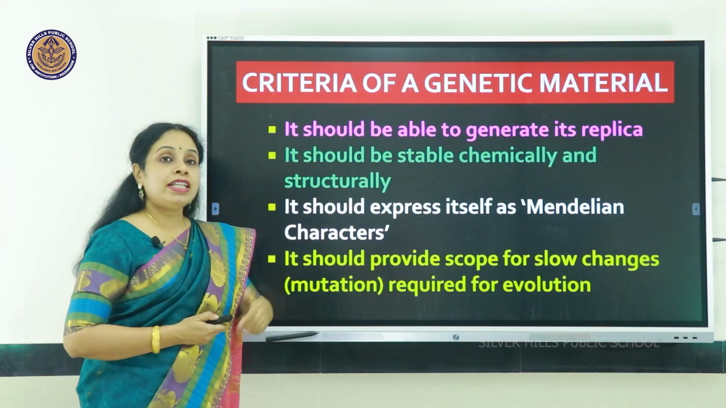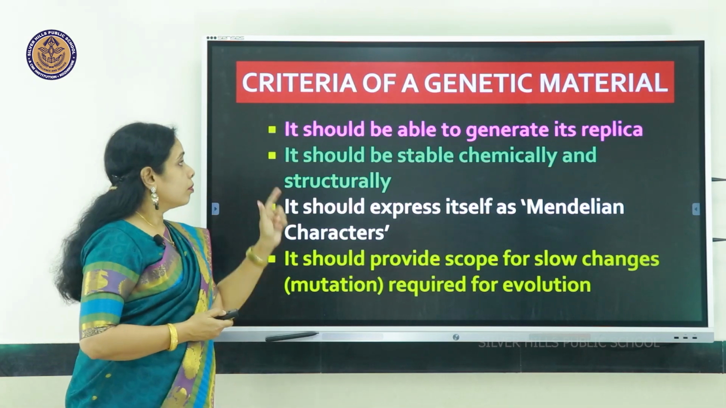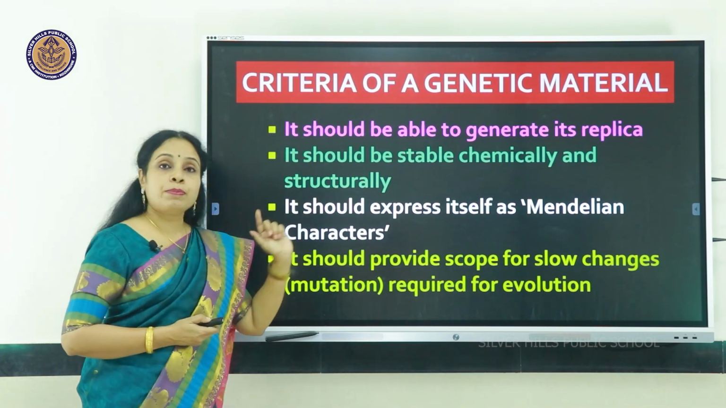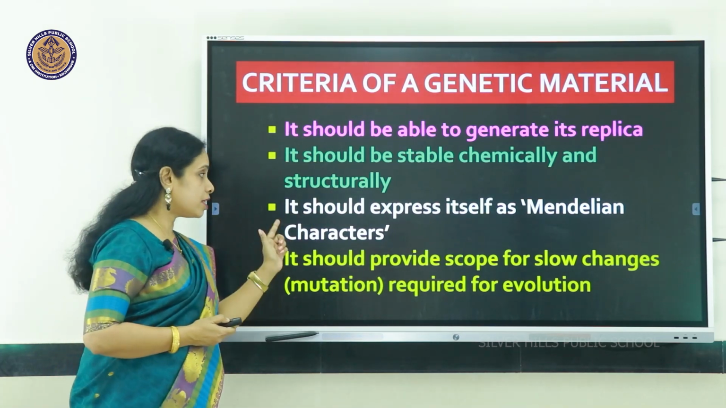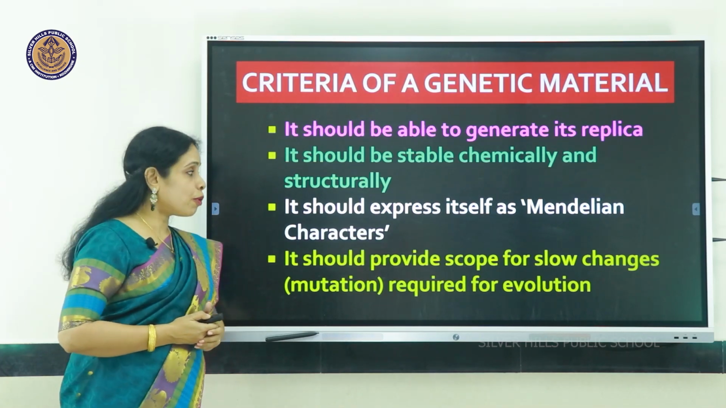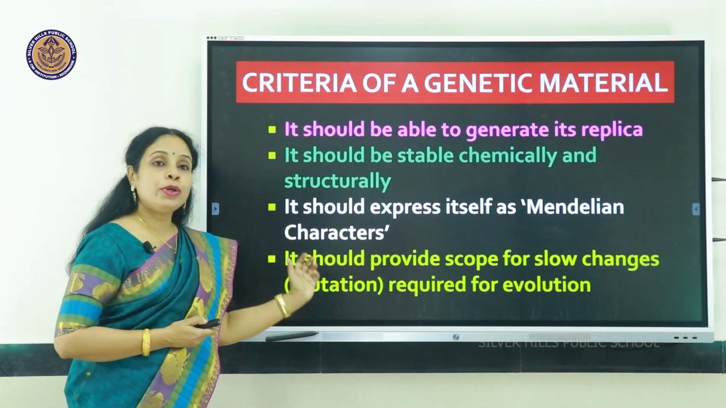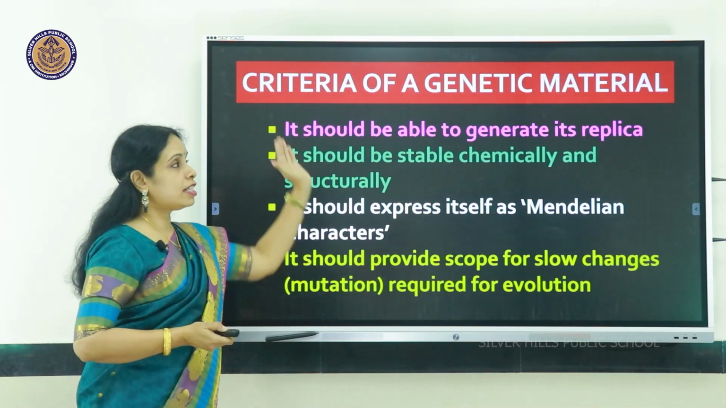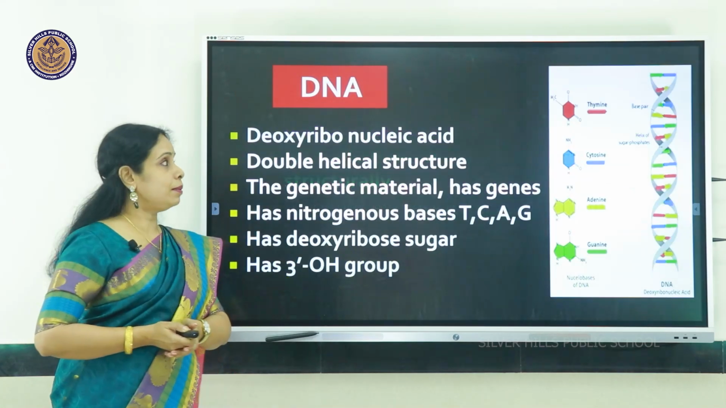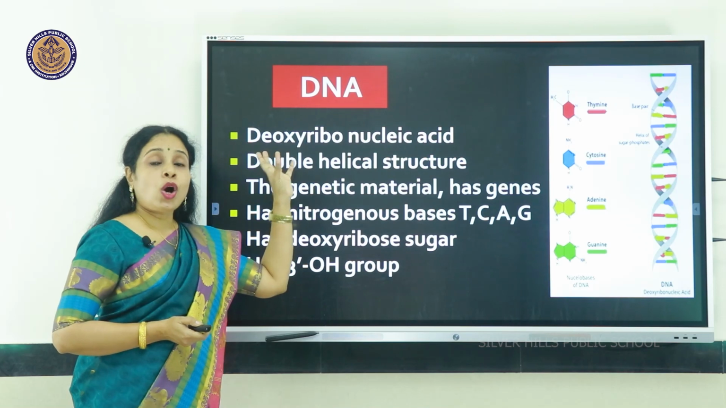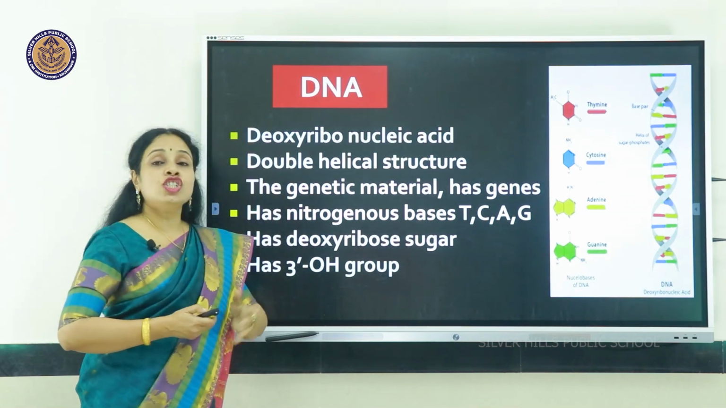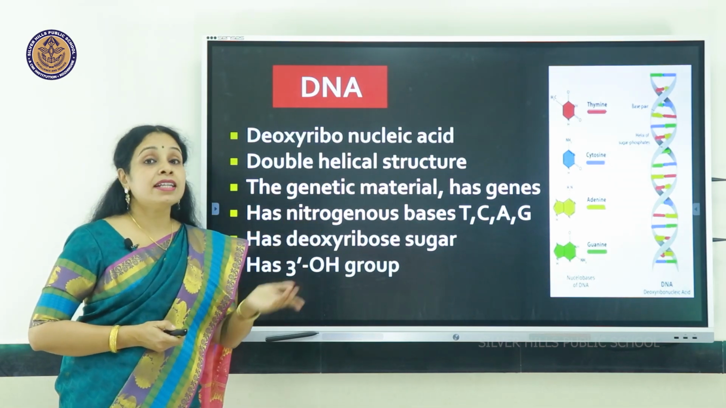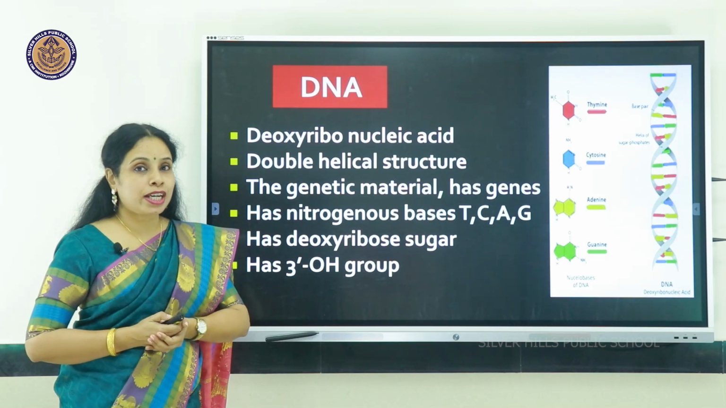It should be able to generate its own replica. It should be stable chemically and structurally. It should express itself in the form of Mendelian characters. And it should provide scope for slow changes or mutations which are required for evolution. Those are the criteria of a good genetic material. So, generally all organisms have DNA as the genetic material, except retroviruses where they don't have DNA, instead they have RNA as the genetic material.